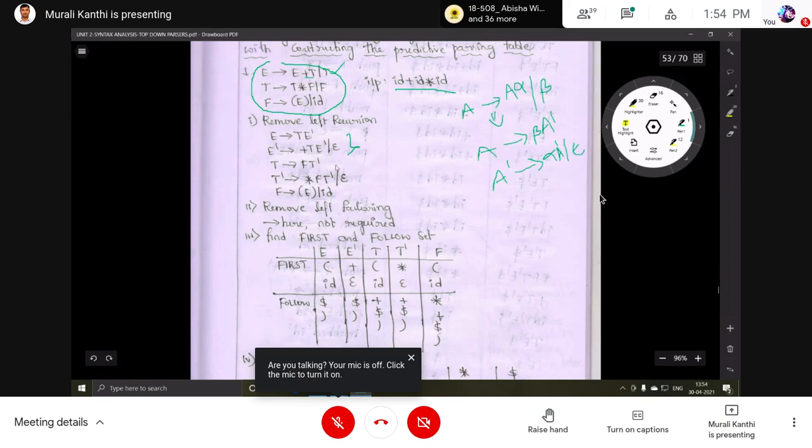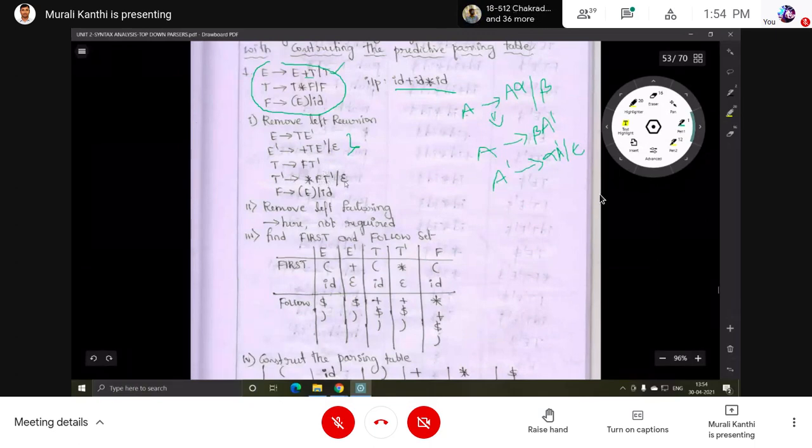Here only one, so no need to check. If more than one is there, then we check whether any common symbols are in the productions. Here two productions, but no common symbol, star and epsilon. Here two productions, but open parenthesis and ID, no common symbol. So that's why no need to perform left factoring. Step 2 is completed.